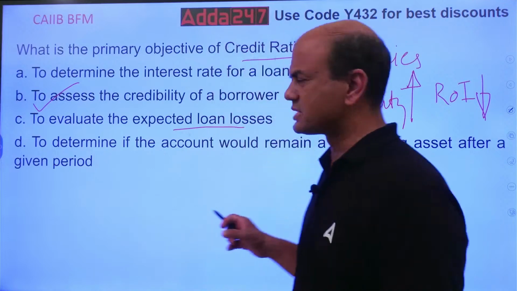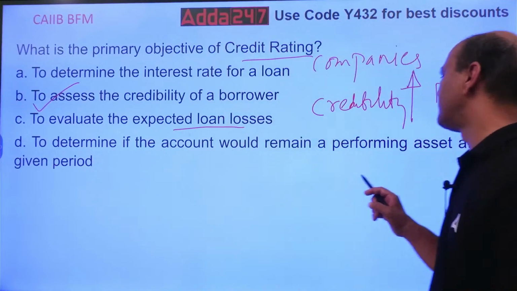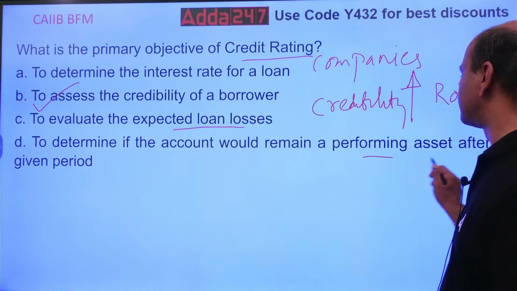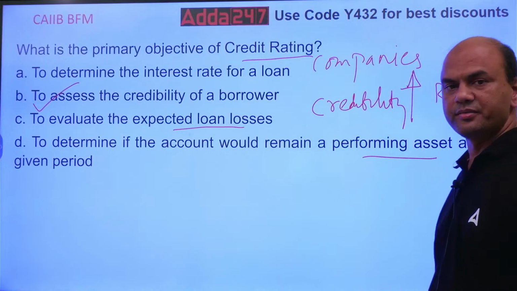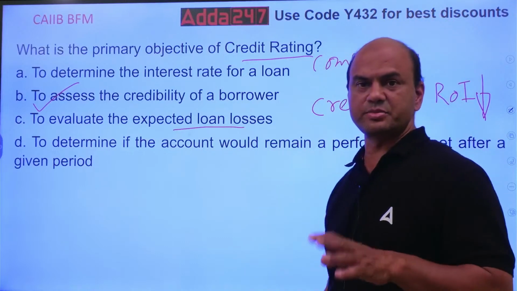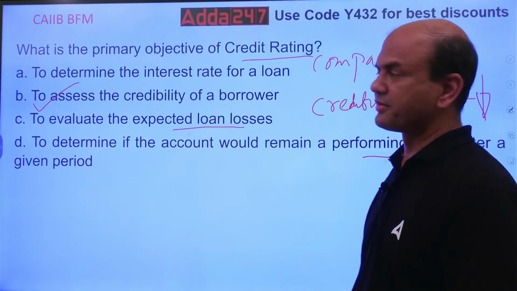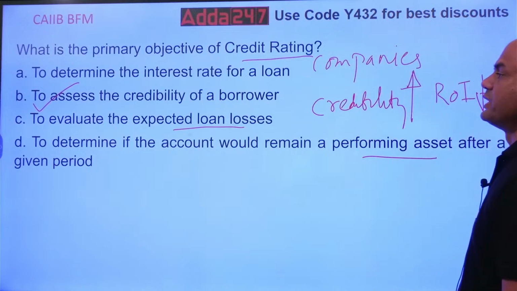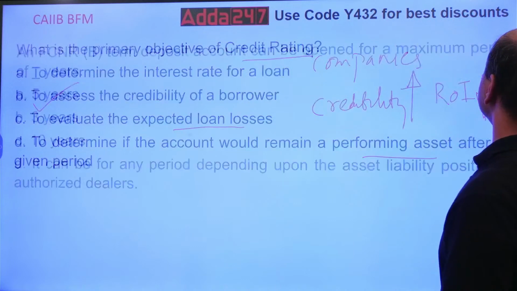You can't judge whether the company will remain a performing asset after a given period. Guesswork can be done to some extent. So the answer is to assess the credibility of the borrower.